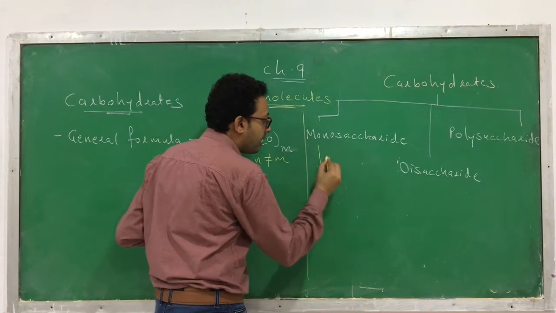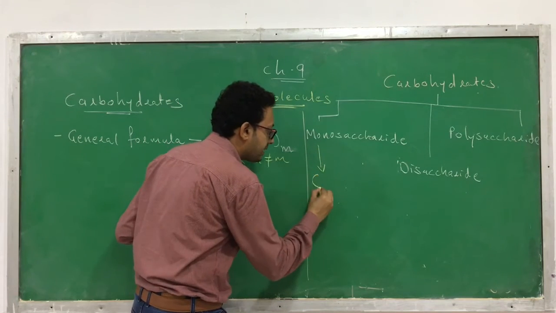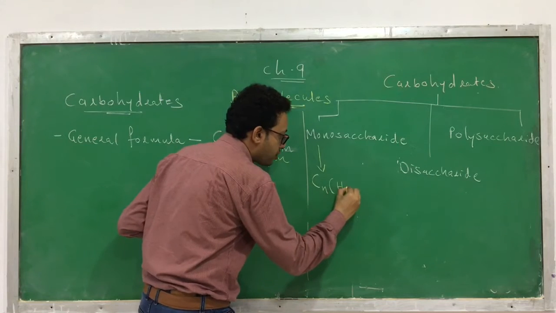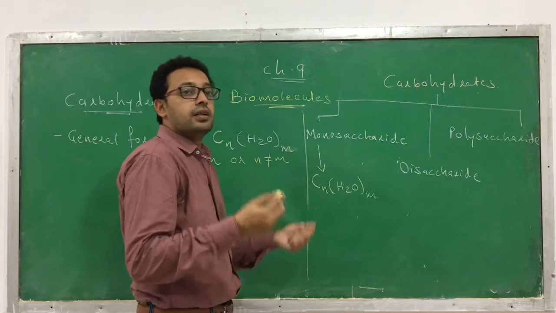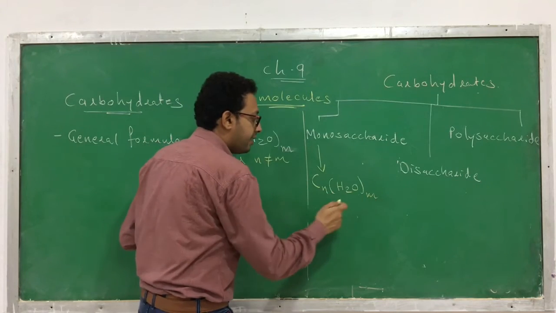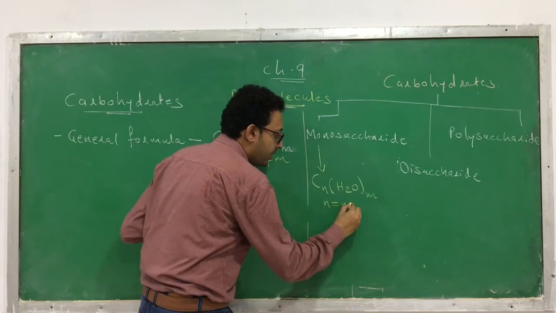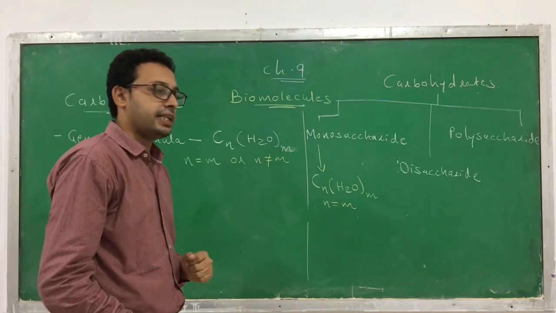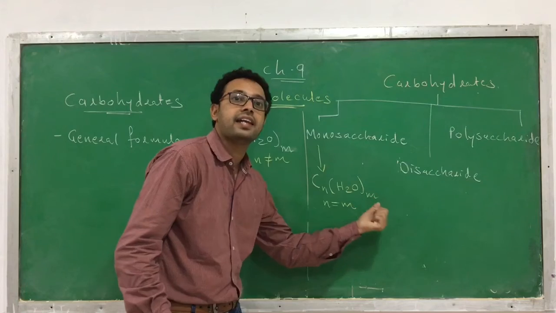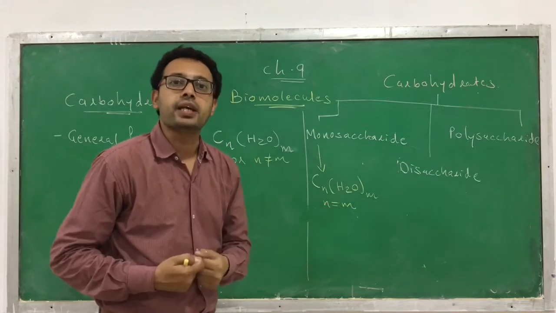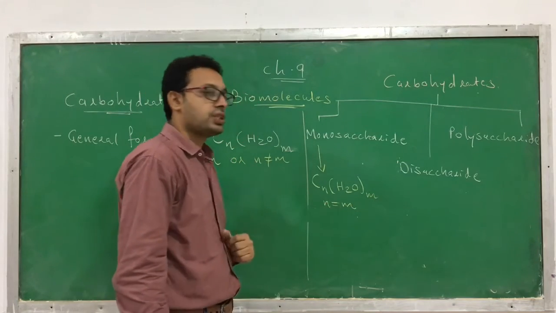The general formula of monosaccharide is CnH2O(M), where the values of N and M are always the same. So you can also write it like this: CnH2O(N), because M is equal to N, in the case of monosaccharide.